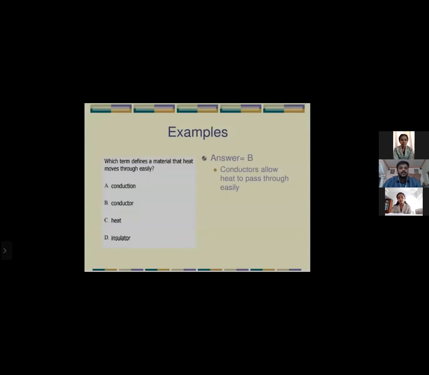Here's a question. Which term defines a material that heat moves through easily? A, conduction. B, conductor. C, heat. D, insulator. The answer is conductors. We know that conductors allow heat to pass through easily.